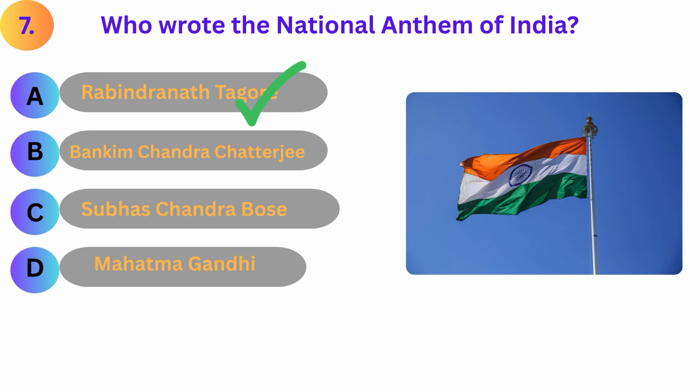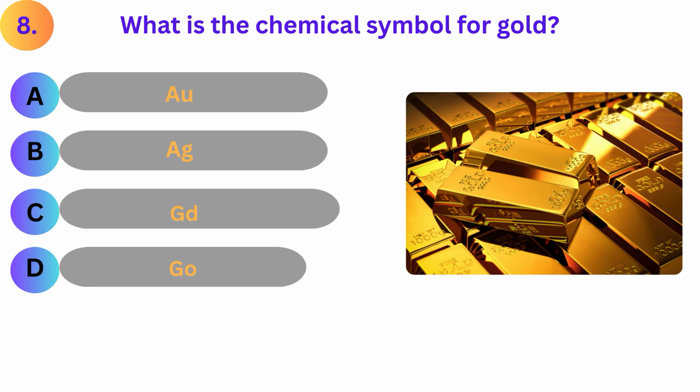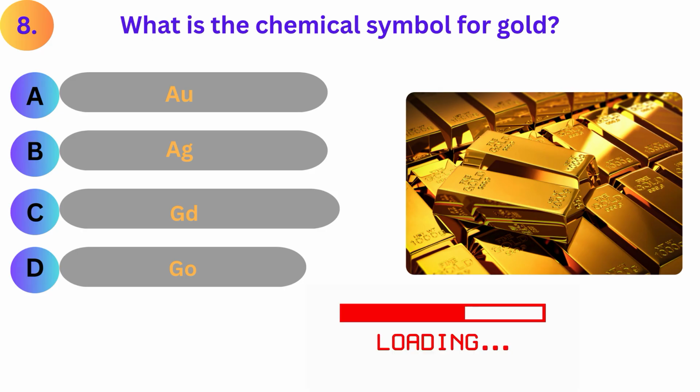Answer is A. Rabindranath Tagore. What is the chemical symbol for gold? A. AU. B. AG. C. GD. D. GO.